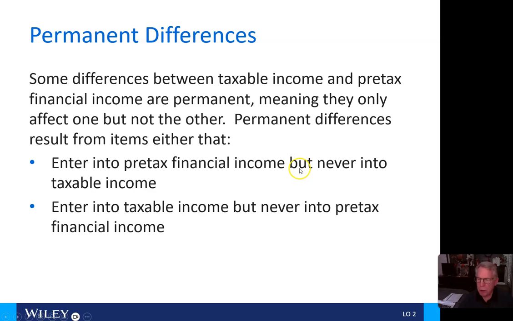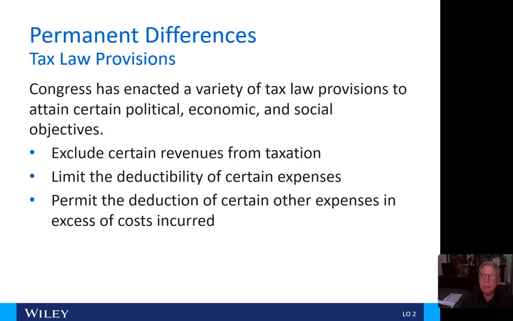Permanent differences. Here, some differences between taxable income and pre-tax financial income are permanent, meaning they only affect one but not the other. Permanent differences result from items that either 1. enter into pre-tax financial income but never into taxable income, or 2. enter into taxable income but never into pre-tax financial income.